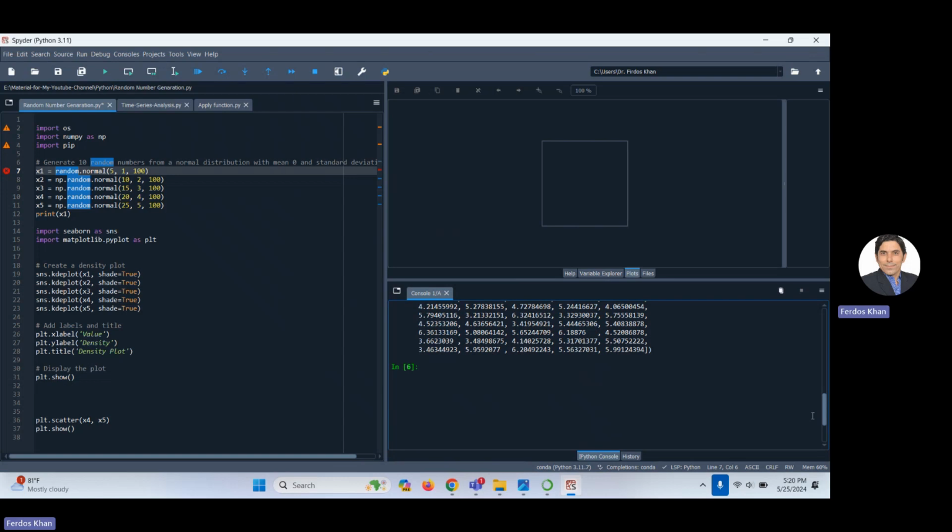So this is all about what NumPy is, how you can install it, how you can use it, and for what purpose you can use it.